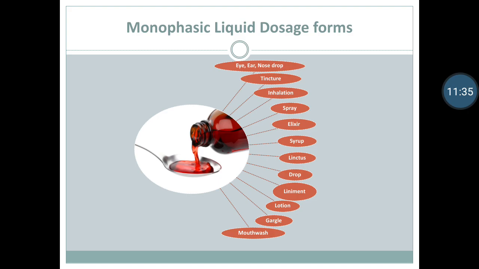Lotion. Lotions are liquid preparations, may be aqueous or oily, suspensions or emulsions, for external application to the skin with friction. They are applied to the skin with the help of cotton wool or gauze. Lotion is used for local action as cooling, soothing or protective. Example is calamine lotion.